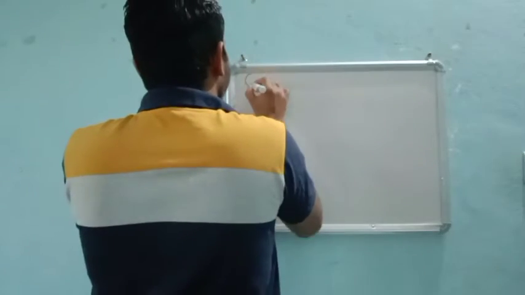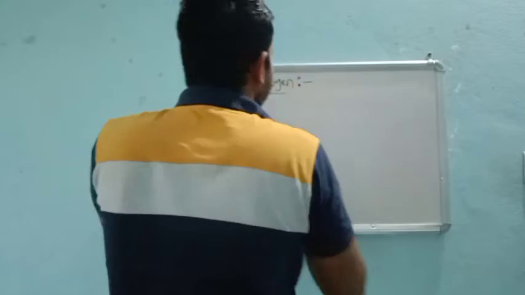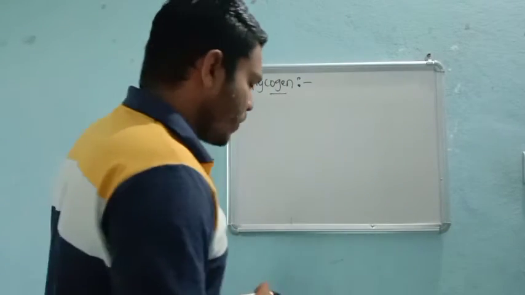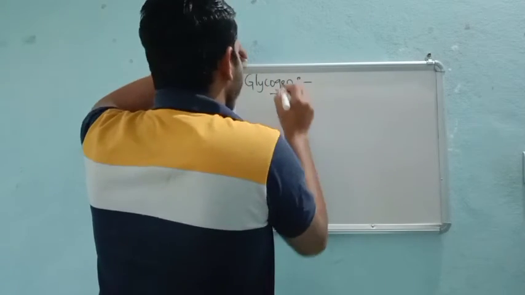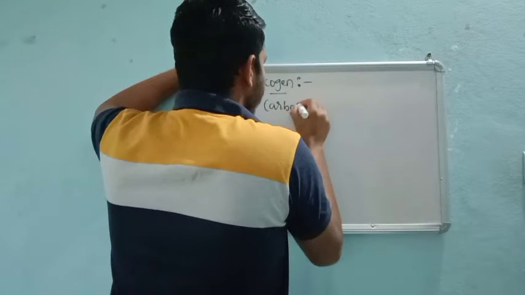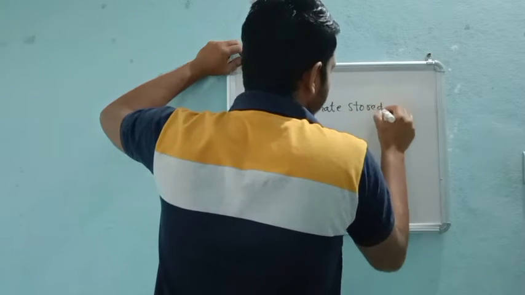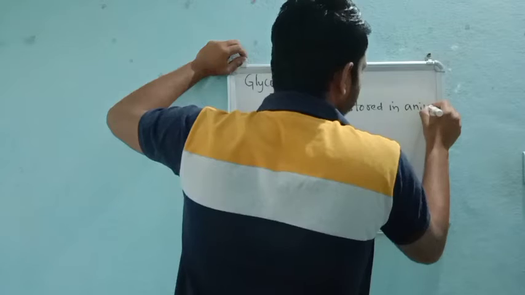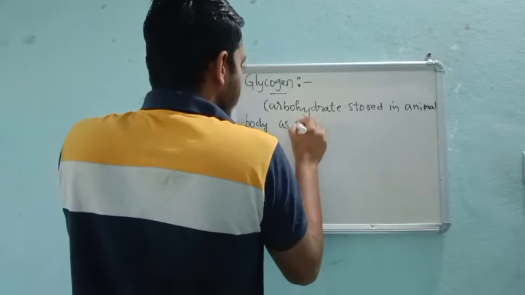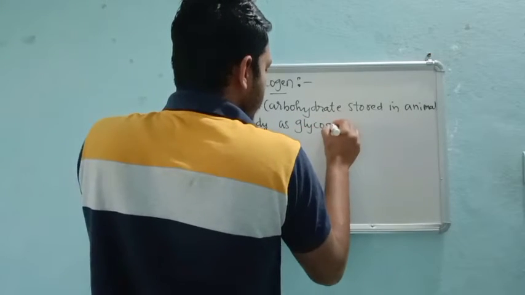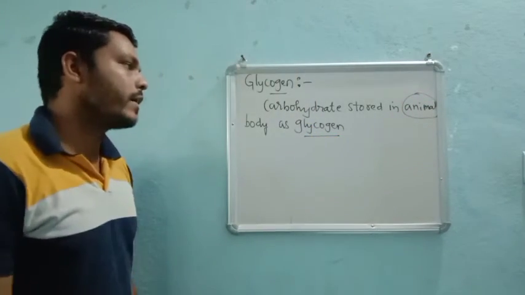Glycogen is one more example of polysaccharide. Glycogen is a carbohydrate stored in the animal body as glycogen.